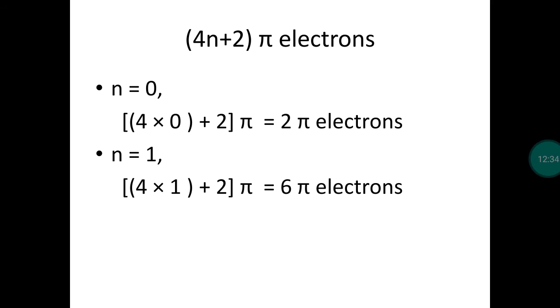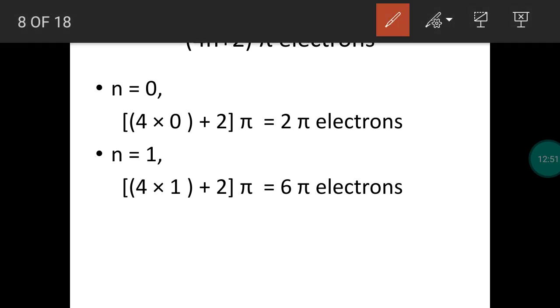Okay. So n is an integer. It may be 0, 1, 2, 3, 4, whatever it may be. So with the help of the n value, we may find the number of pi electrons. Okay, you take n value 0. Substitute n value in the formula. So the formula is 4n plus 2 pi.